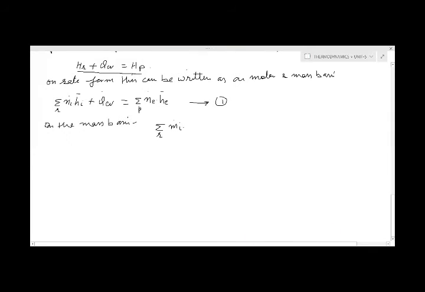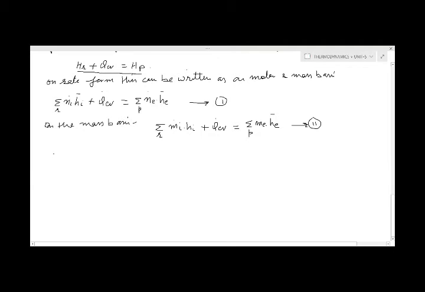So Mi dot into Hi plus Q dot Cv, and that is equal to summation P Me He bar. This is equation number 2. They are nothing but the representation either on the mass basis or the mole basis.